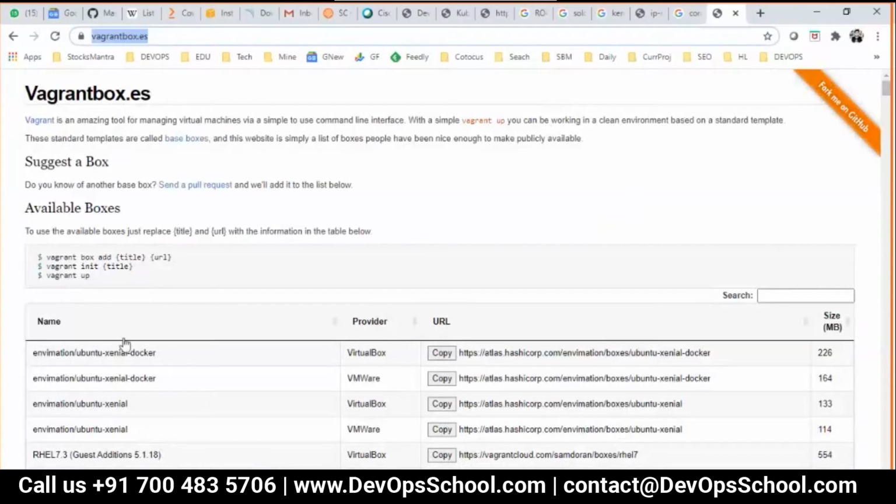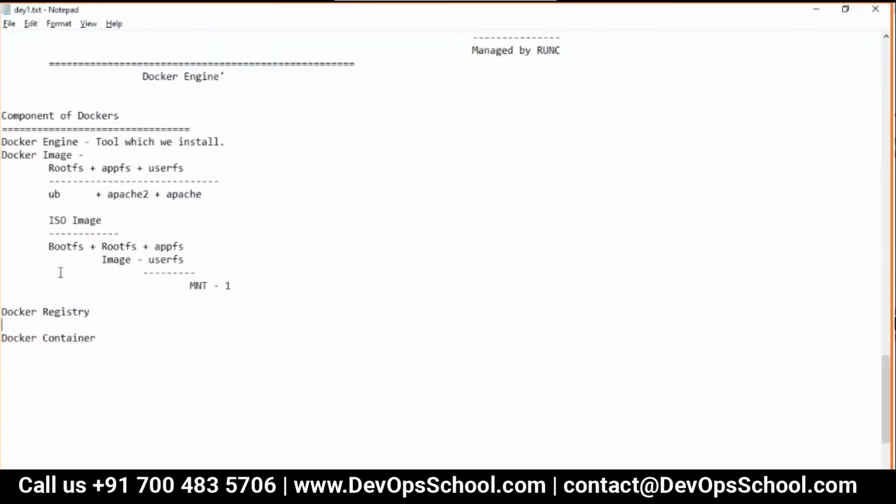So where do we get this Docker image? You download from the registry, and we have a Docker registry. There are two kinds of Docker registry. One is public, anyone can access. The other is private, only your organization can access. For public, we have hub.docker.com and Google registry.